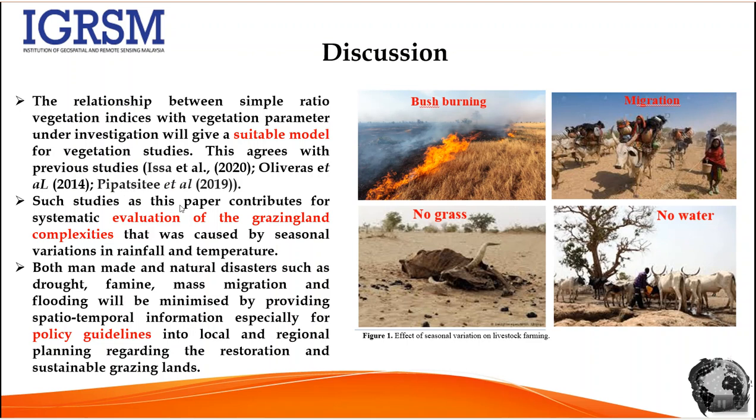Such studies as this paper contribute to the systematic evaluation of grazing land complexities caused by seasonal variations in rainfall and temperature. Both man-made and natural disasters such as drought, famine, mass migration, and flooding will be minimized by providing spatial temporal information on a monthly basis, especially for policy guidelines in local and regional planning regarding the restoration and sustainable management of grazing lands. Some disasters are man-made, some are natural, caused by seasonal variations of rainfall and temperature.